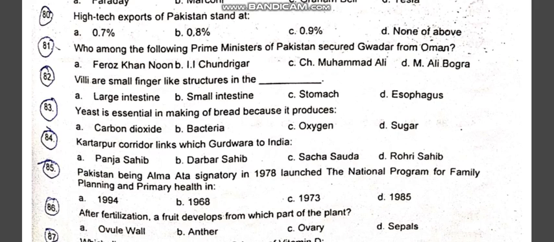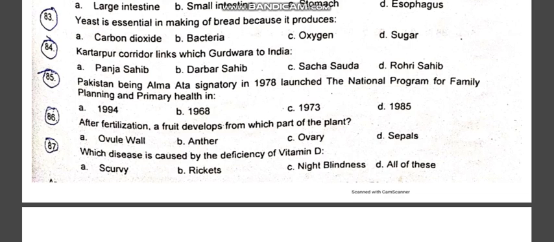Yeast is essential in the making of bread because it produces carbon dioxide. Option A is the correct one. The Kartarpur corridor links which Gurdwara in India? So it is Darbar Sahib. Option B is the correct one. Pakistan, being Alma Ata's signatory in 1987, launched the National Program for Family Planning and Primary Health in 1994. Option A is the correct one.